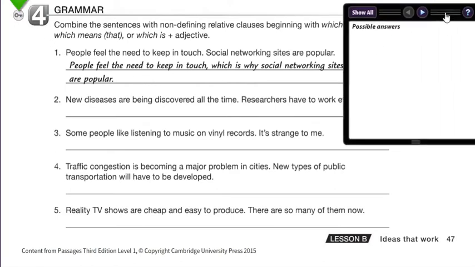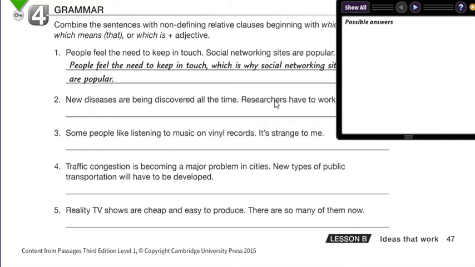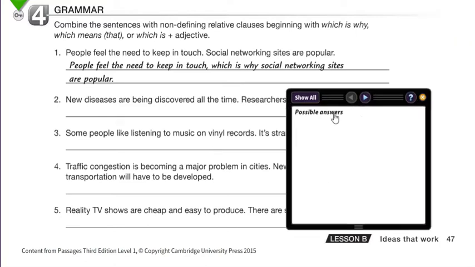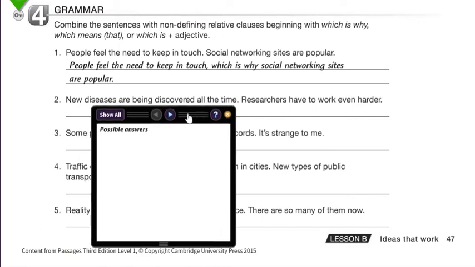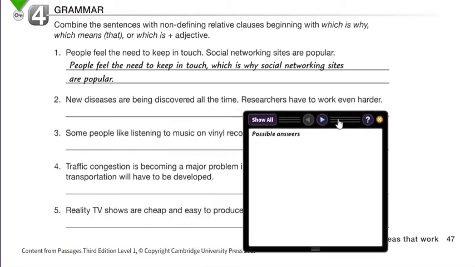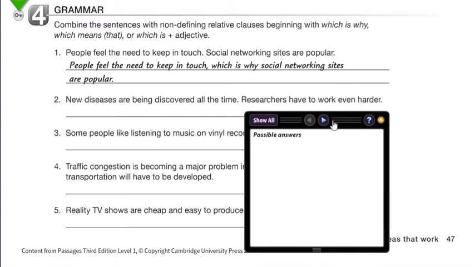Now it's time. We're going to pause the video at this moment, and we're going to start revealing the answers. Okay, take a pic of the sentences. Right, now it's time to reveal the answers. Number 2 says: new diseases are being discovered all the time. Researchers have to work even harder. It's very important to add the commas and substitute the periods, okay? So: people feel the need to keep in touch, comma, which is why social networking sites are popular.